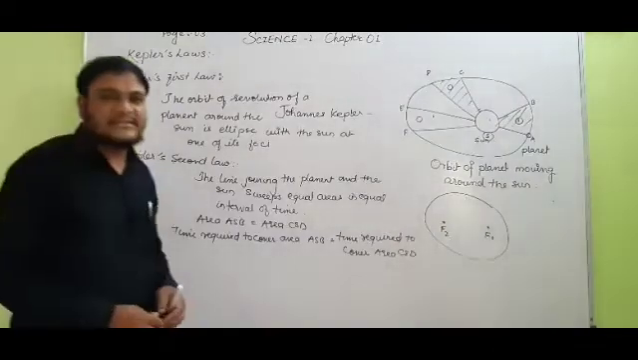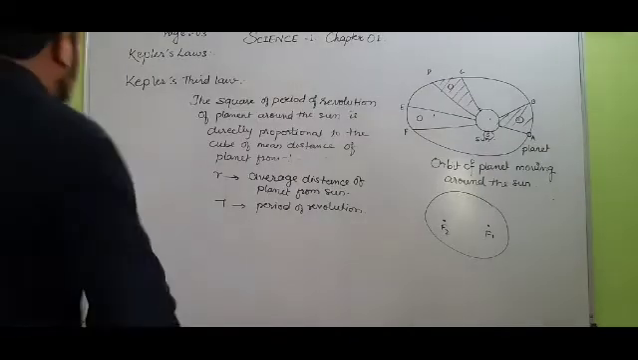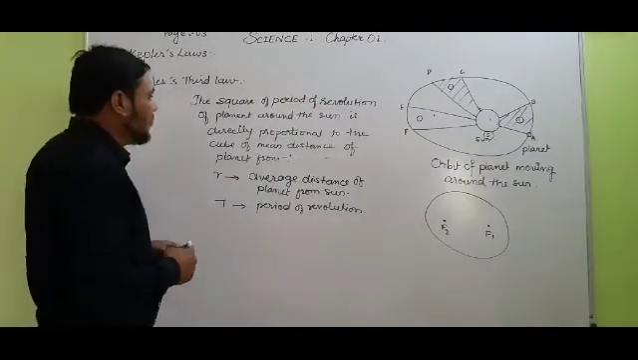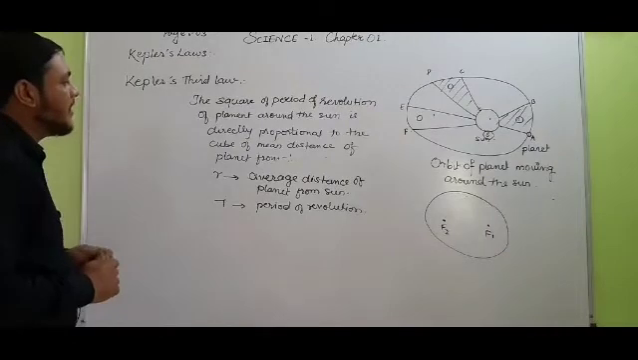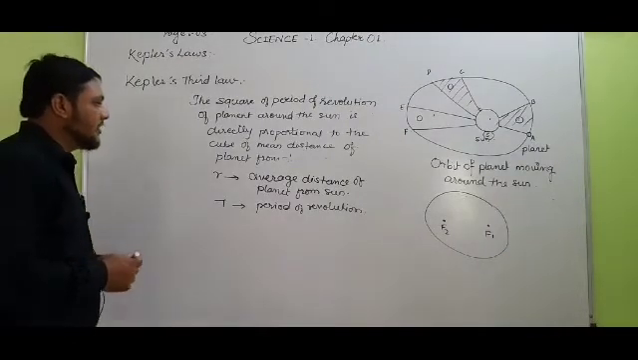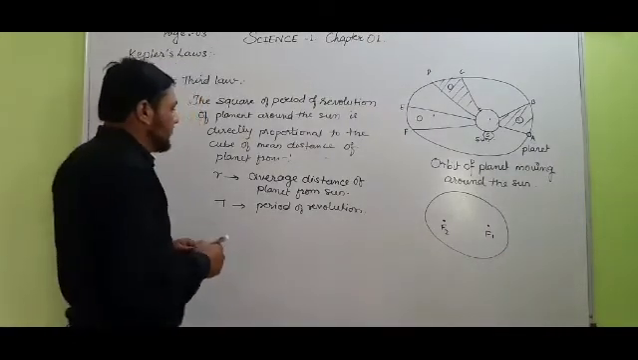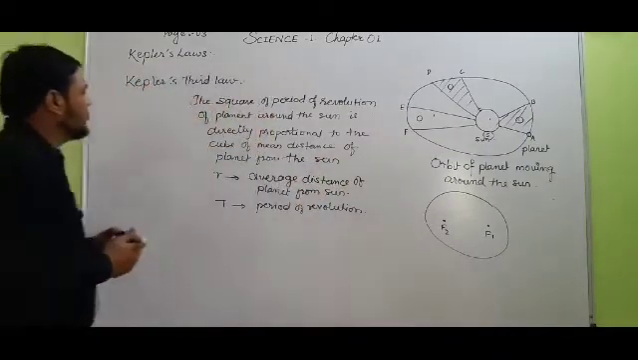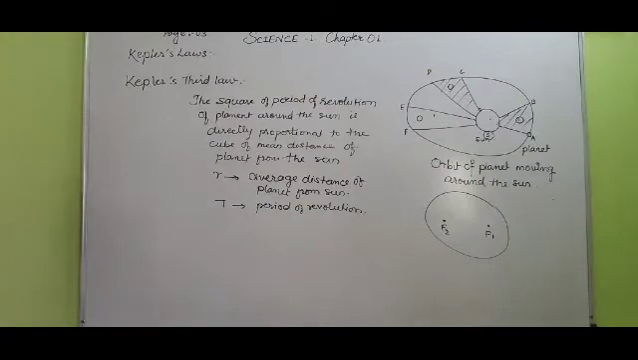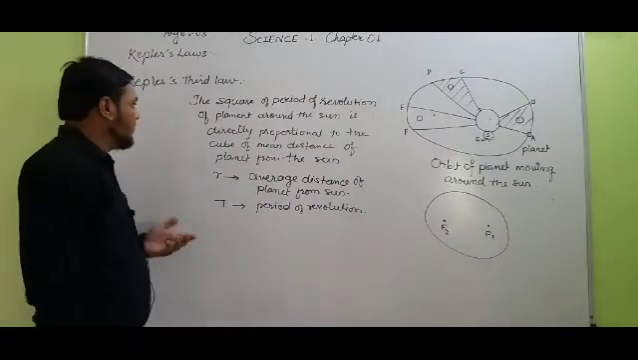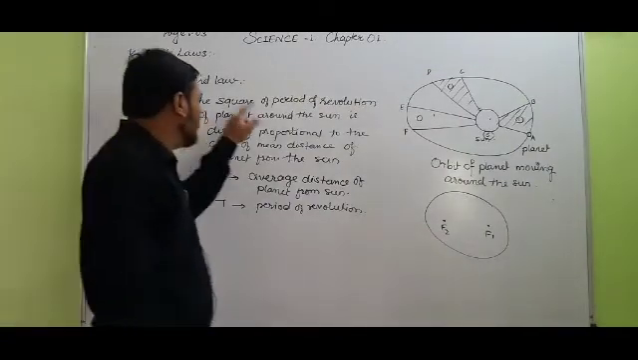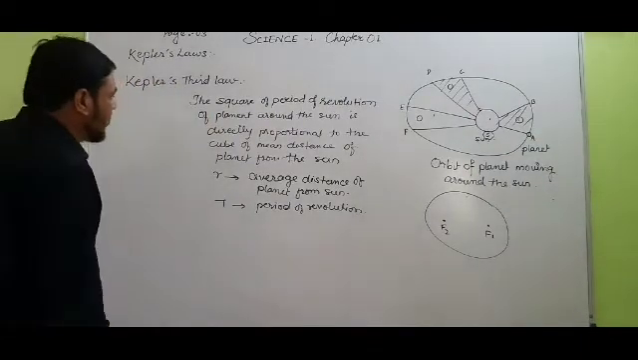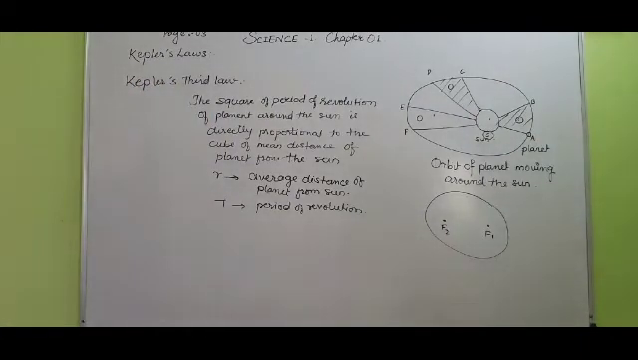Now we will move towards Kepler's third law. So students, what is Kepler's third law? Kepler's third law states that the square of the period of revolution of a planet around the sun is directly proportional to the cube of the mean distance of the planet from the sun. So this is nothing but Kepler's third law of planetary motion. One more time I am telling you, the square of the period of revolution of a planet around the sun is directly proportional to the cube of the mean distance of the planet from the sun.